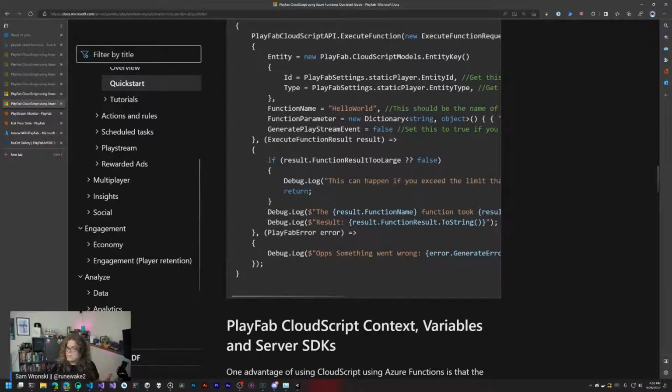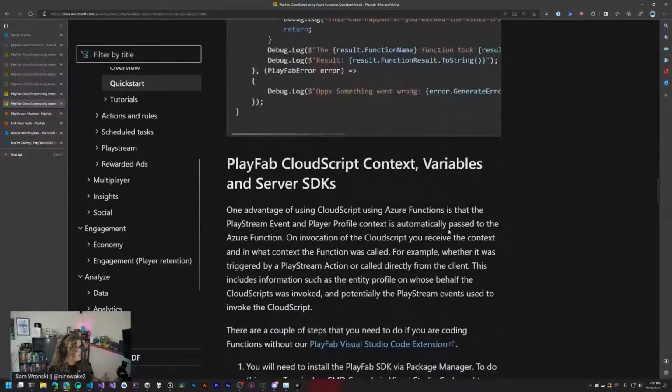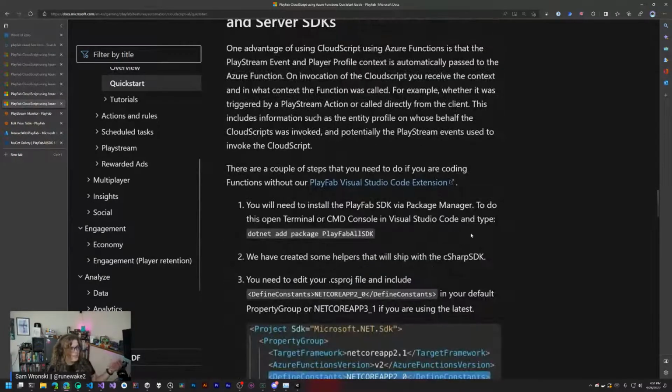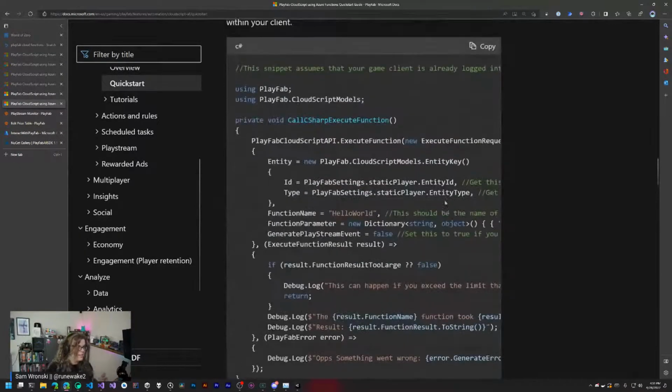You'll probably want something more clear to the player. If, for example, your thing to send information back up didn't work, you might want to say more than a log message. But this is a good way to get started if this is what you're looking for. So there's a bunch of information here, and that is, I think, most of the API stuff.